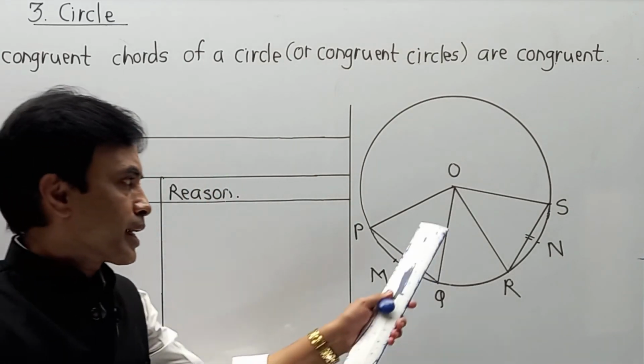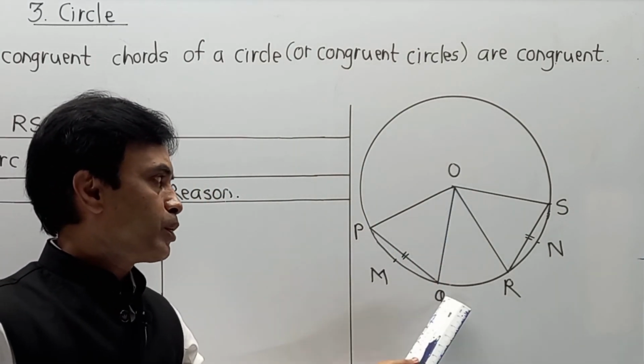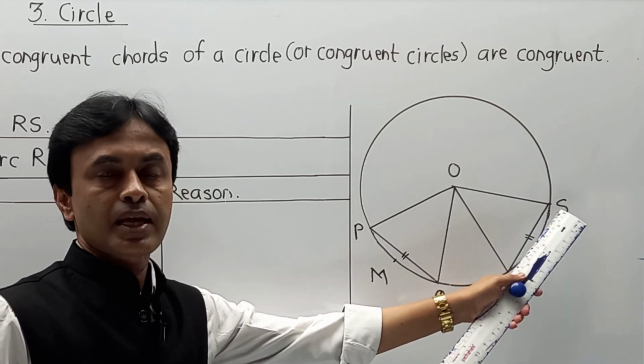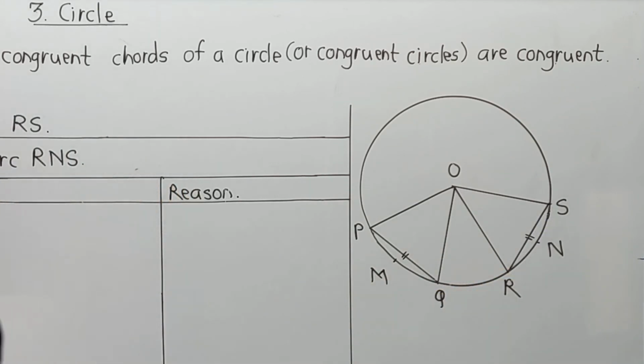Now I can get two triangles, one is triangle OPQ and second is ORS, and I have to show that these two triangles are congruent. Now one by one.